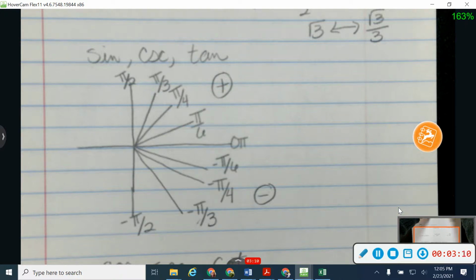So if I'm asking you about a negative sine value, you cannot answer with 11 pi over 6, even though they are technically the same angle. You have to answer with negative pi over 6. Be sure, again, those are your only answer choices.